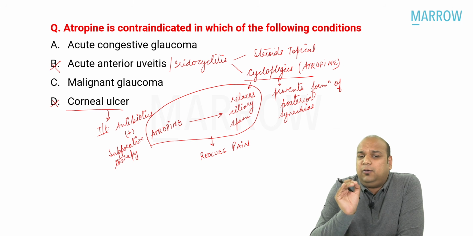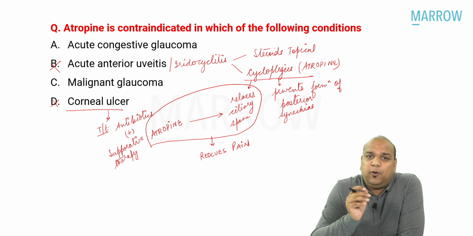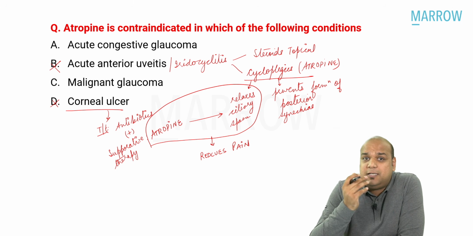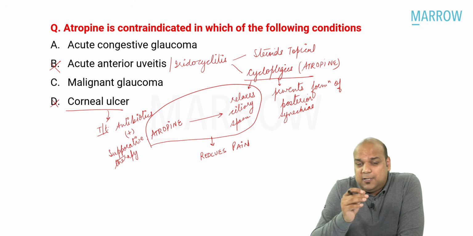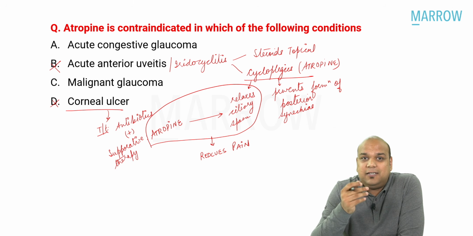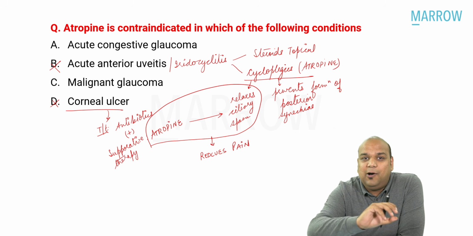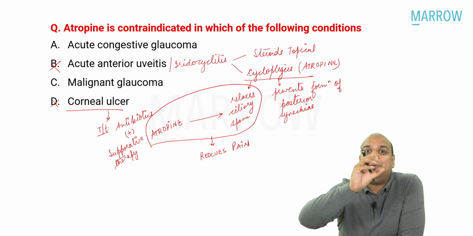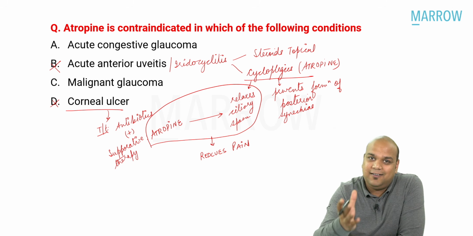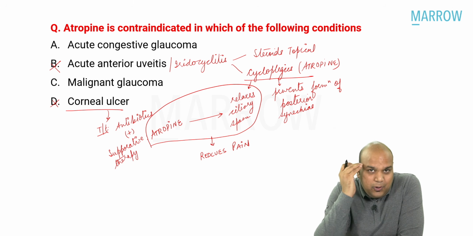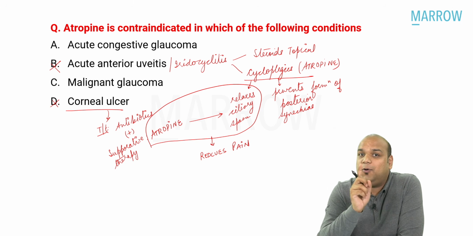In primary angle closure glaucoma, acute congestive glaucoma, atropine is contraindicated. The drug of choice is pilocarpine. The patient gives history of pain when he goes into a cinema hall. So cinema hall should not be gone to because the pupil is dilated. Dilatation should not occur. All these things have been taught to you. They have been spoken. You have heard them. You just needed to remember them and not complicate it.